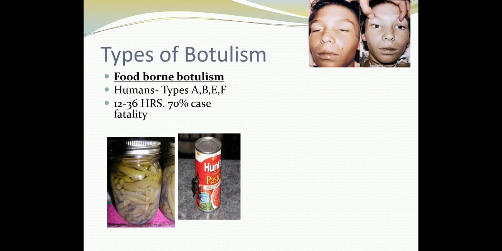descending symmetric flaccid paralysis of voluntary muscles, reduced deep tendon reflexes, along with constipation. Please keep in mind that there are no sensory or cognitive deficits, and death usually occurs due to respiratory muscle paralysis.